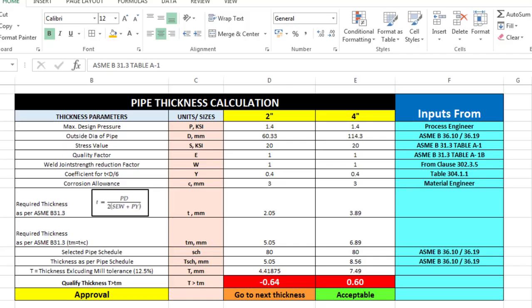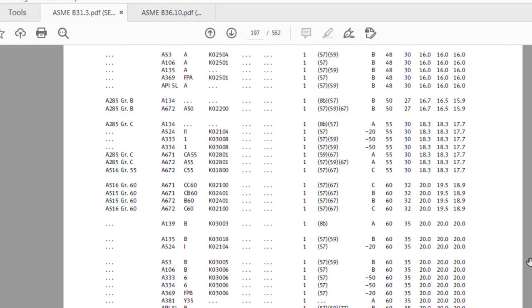So this is what I have shown over here, the stress value for the pipe. 20,000 KSI based on the table A1. Likewise, you have to calculate the quality factor. Quality factor I have shown you E from where you have to. Quality factor, I am sorry for that. Quality factor also I will just show you.